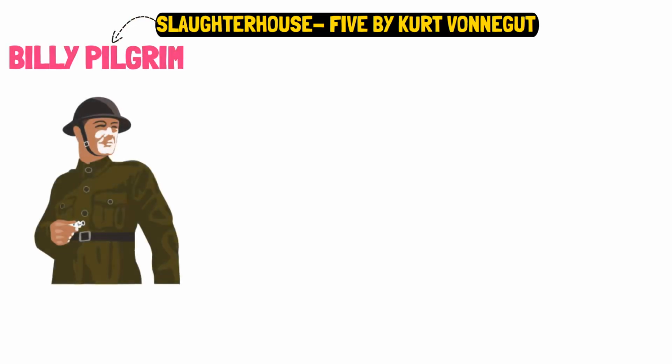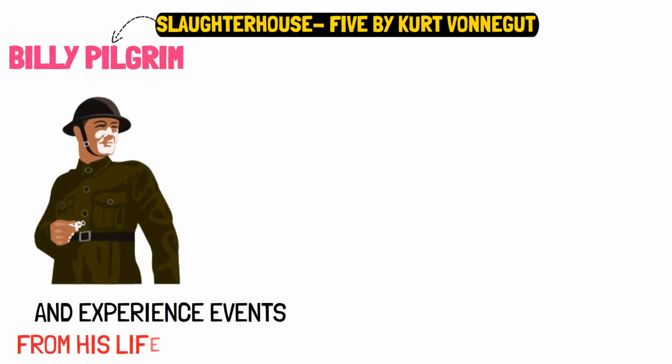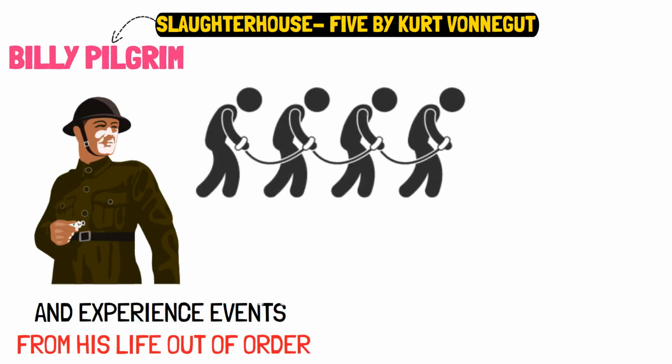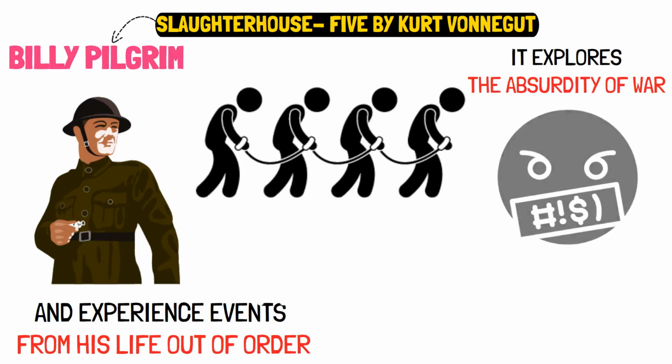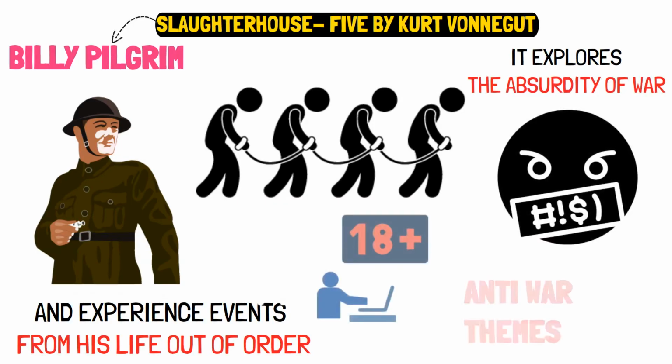Slaughterhouse-Five by Kurt Vonnegut. Slaughterhouse-Five is about Billy Pilgrim, a soldier who becomes unstuck in time and experiences events from his life out of order, including his time as a prisoner of war during the bombing of Dresden. It explores the absurdity of war, banned for its language, sexual content, and anti-war themes.